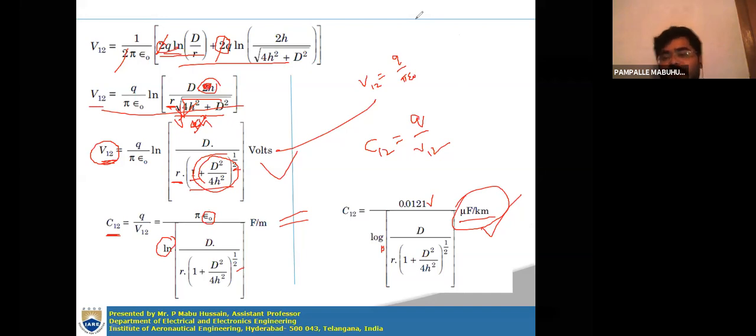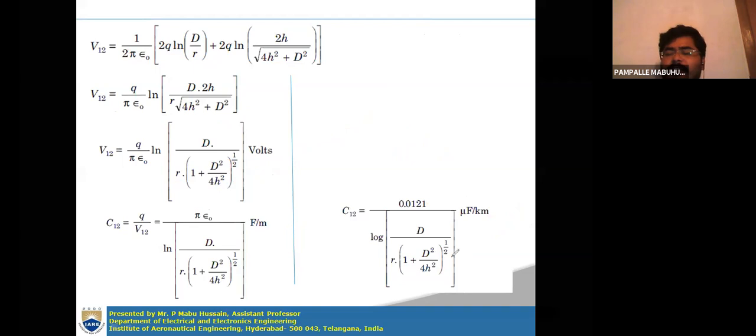by considering the effect of earth. When you don't consider the effect of earth, you will not get this term, you will only get log d by r. So this term is extra added here. That means this total logarithm term will be more, so the capacitance will be minimum.